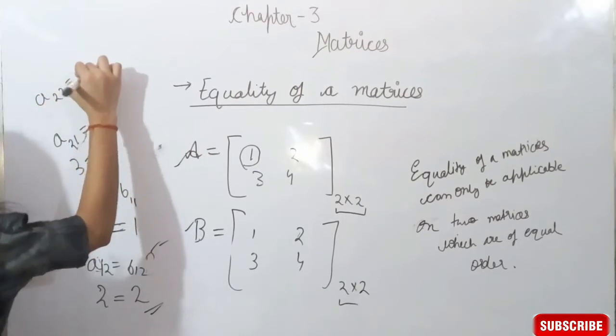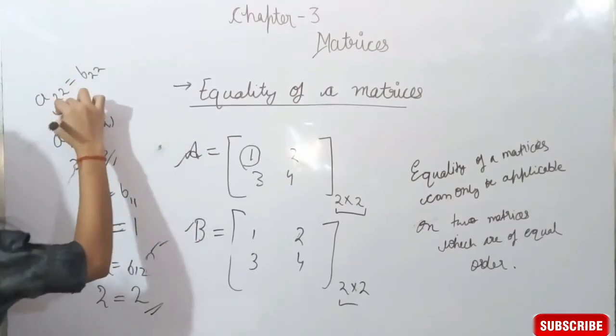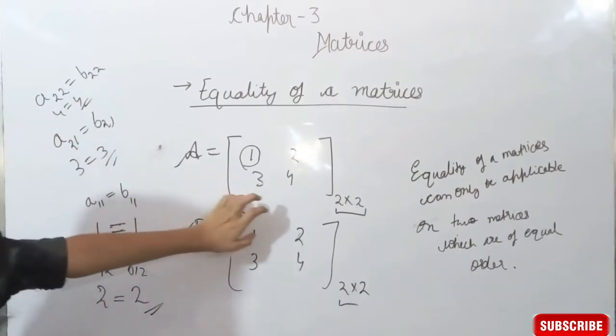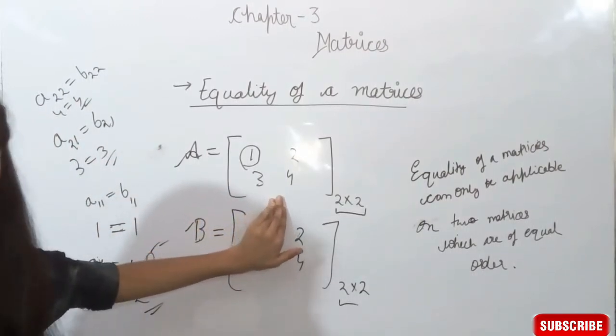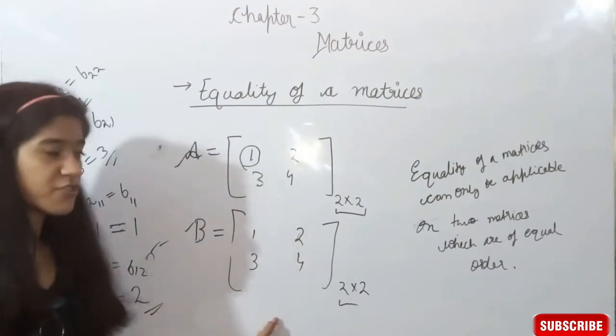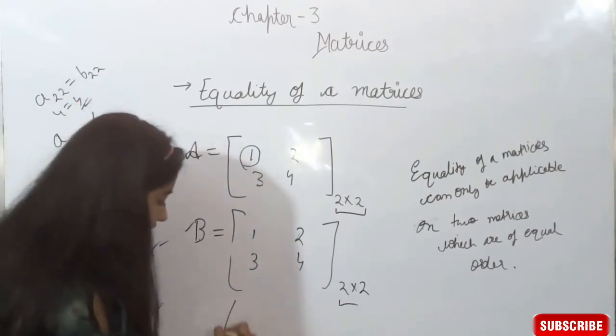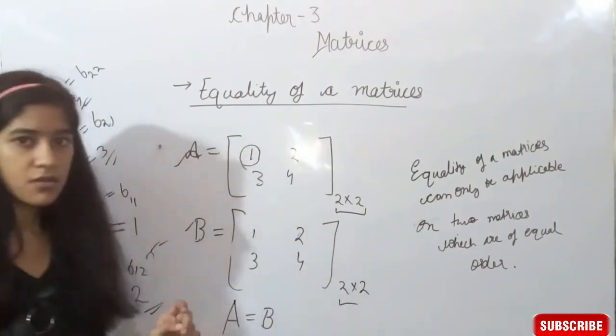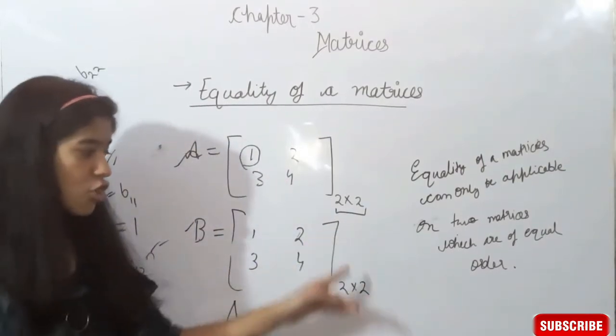A22 is equal to B22, that is 4 is equal to 4. So each and every element of matrix A is equal to every element of matrix B. So we can say that matrix A is equal to matrix B. और ये हम तभी चेक करेंगे जब उनका ऑर्डर सेम हो.